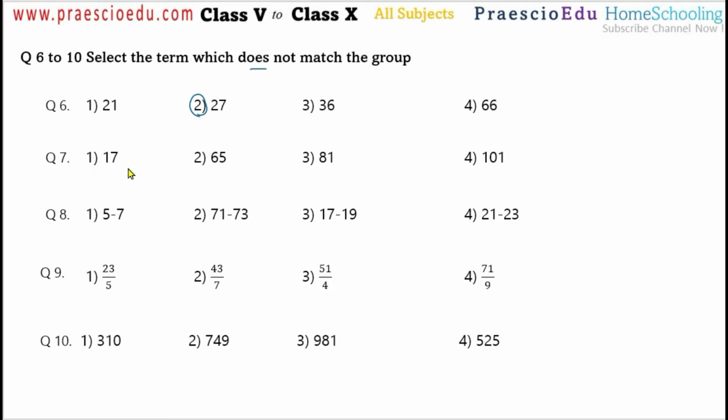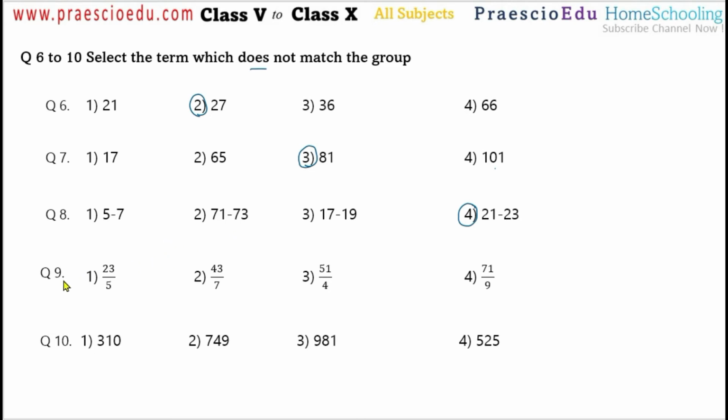Now question number 7, 17, 65, 81 and 101. From this one 81 is different because 81 is a square number, or we can say the square of 9. Due to the square number, the others are not square numbers. Now question number 8, 5, 7, then 71, 73, then 17 and 19, and option 4, 21, 23. In this one option 4 is correct because 21, 23 is not a pair of twin prime numbers, others are all twin prime pairs.